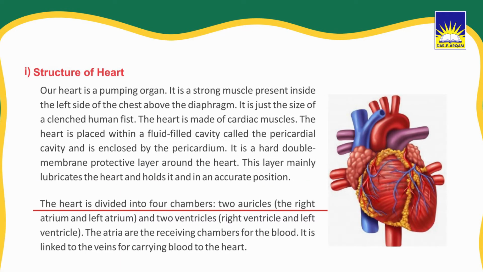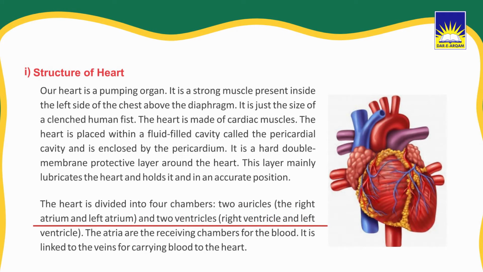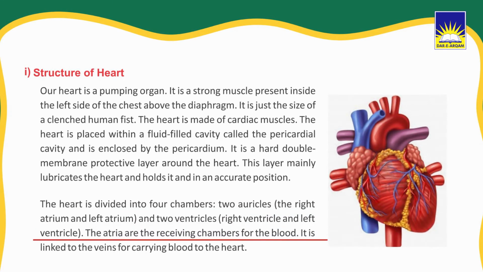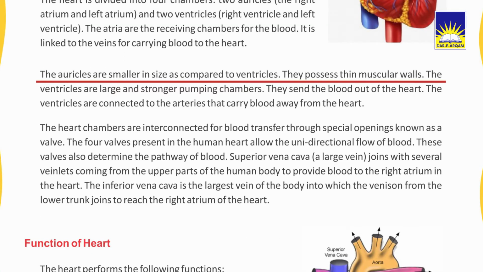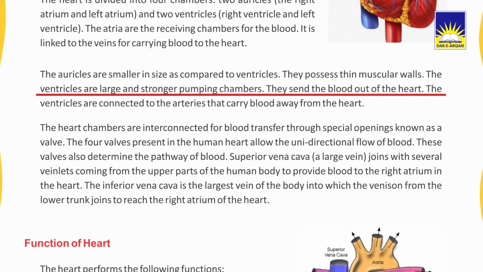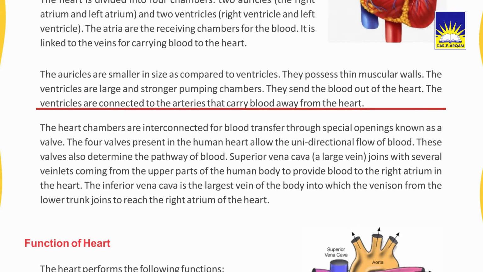The heart is divided into 4 chambers: 2 atria, the right atrium and the left atrium, and 2 ventricles, right ventricle and left ventricle. The atria are receiving chambers of the blood. They are linked to the veins for carrying blood to the heart. The atria are smaller in size as compared to ventricles. They possess thin muscular walls. The ventricles are large and stronger pumping chambers. They send the blood out of the heart. The ventricles are connected to the arteries. They carry blood away from the heart.